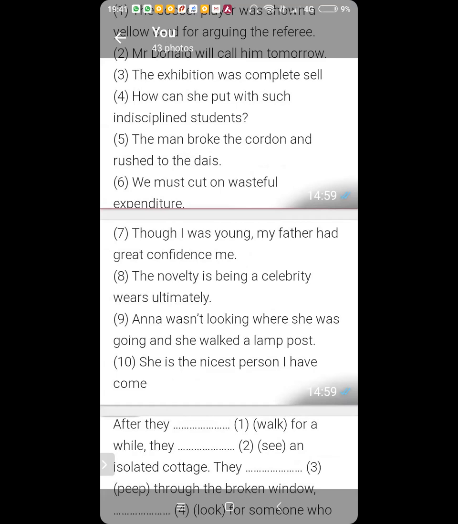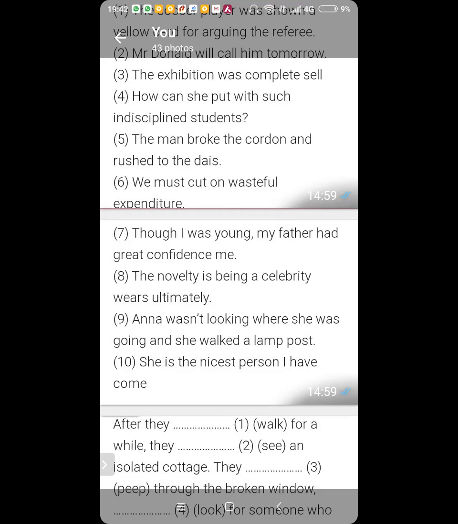Though I was young, my father had great confidence dash me. On me? In me. You have great confidence in somebody. In me. Now, number 9. Anna wasn't looking where she was going and she walked into a lamppost. Very good. You walk into something. Then number 10.